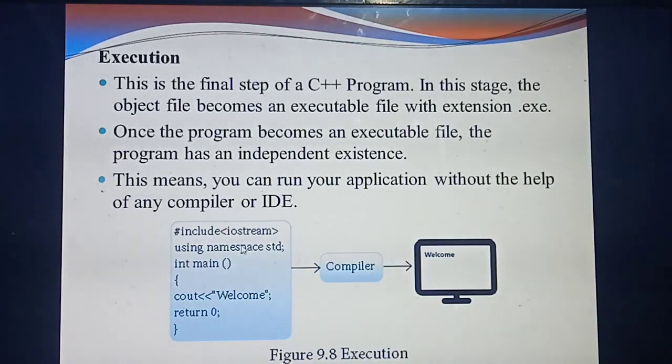So what's the first step? You have typed the program. Okay. Then you need to save the file. What's the extension for saving? .cpp. Then we need to compile.